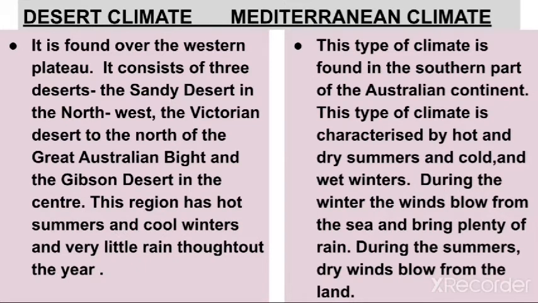In the Mediterranean climate, you will write this type of climate is found in the southern part of the Australian continent. This type of climate is characterized by hot and dry summers and cold and wet winters. During the winter, the winds blow from the sea and bring plenty of rain. During the summers, the dry winds blow from the land.